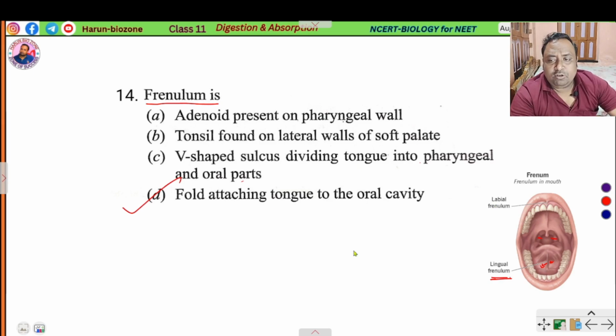What is the function of frenulum? Frenulum joins two different organs. The lip is joined to the jaw or gum, and the tongue is joined to the floor of the mouth. Okay, frenulum.